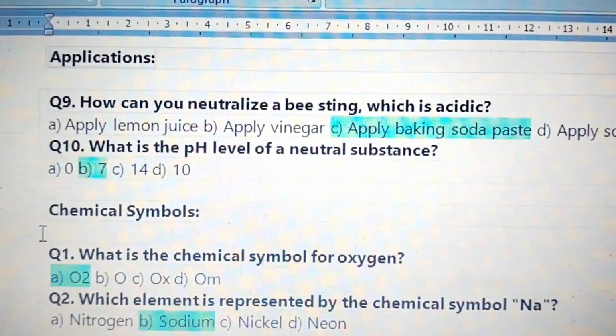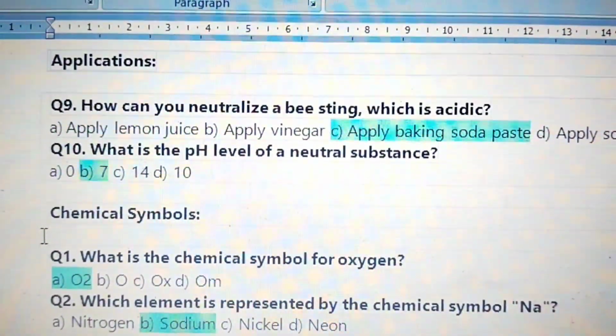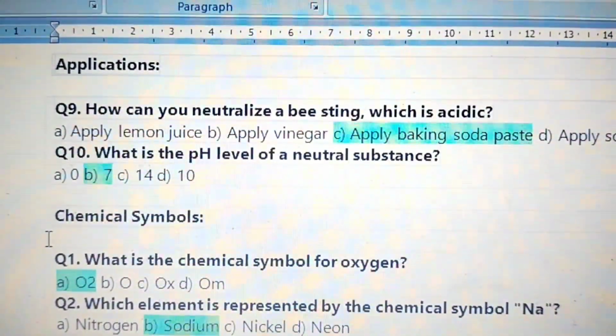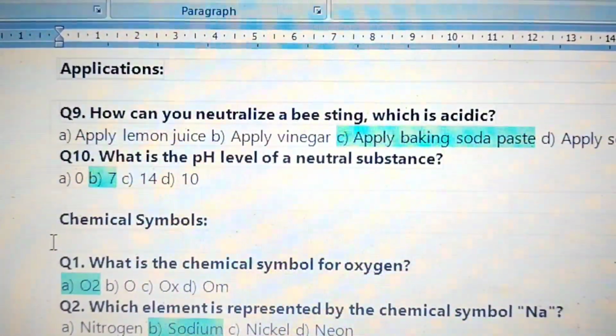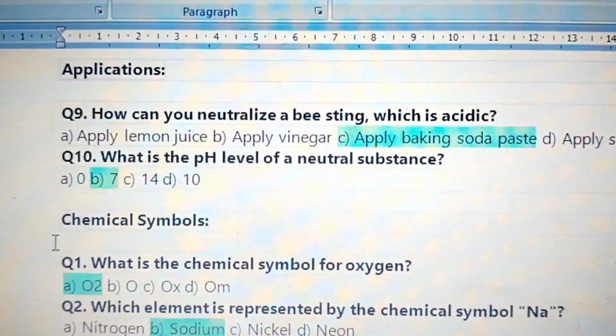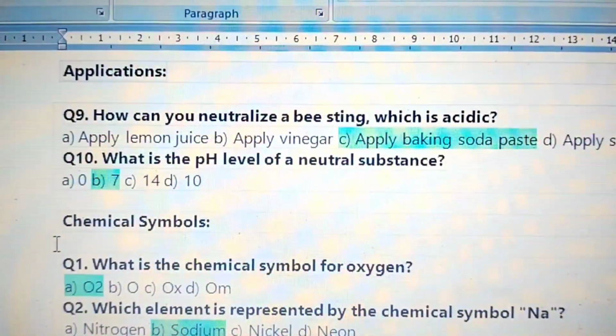Question 10. What is the pH level of a neutral substance? 7. Acidic substances are below 7, and above 7 are bases.